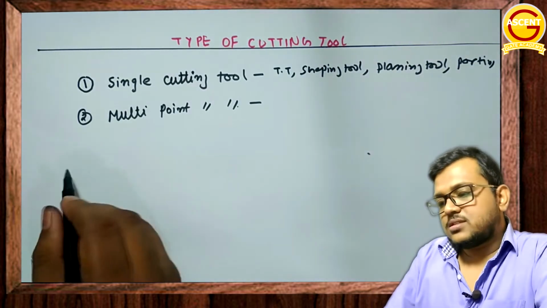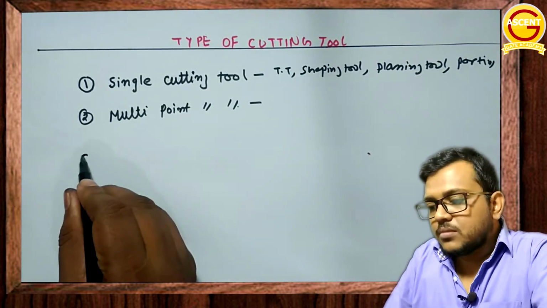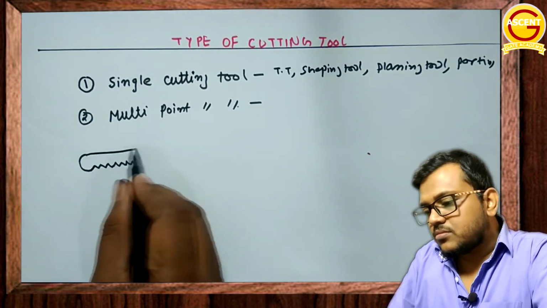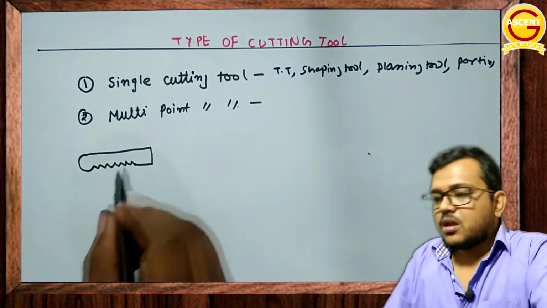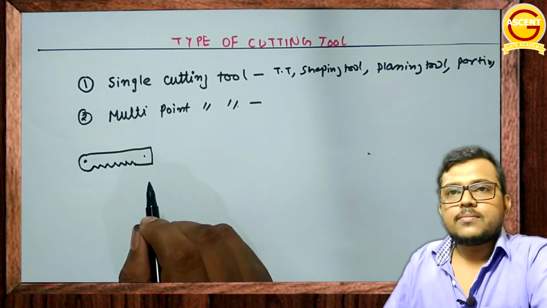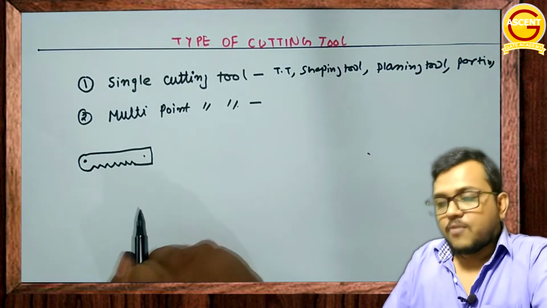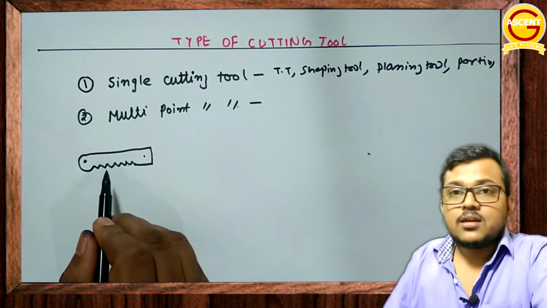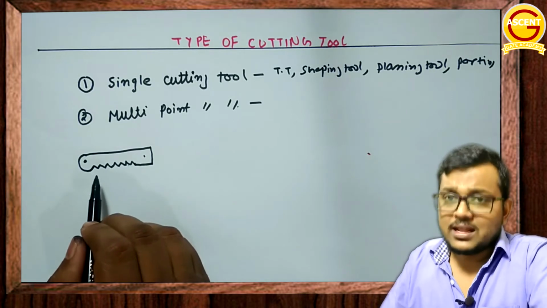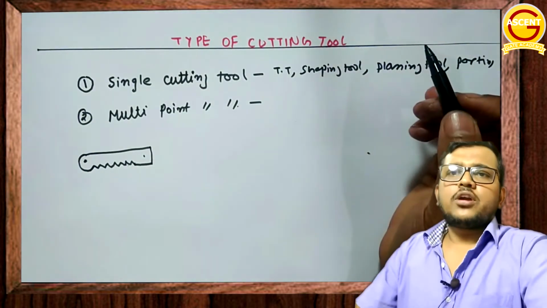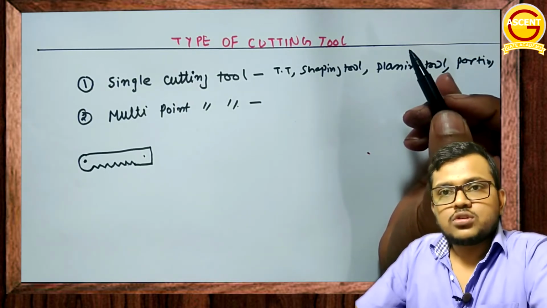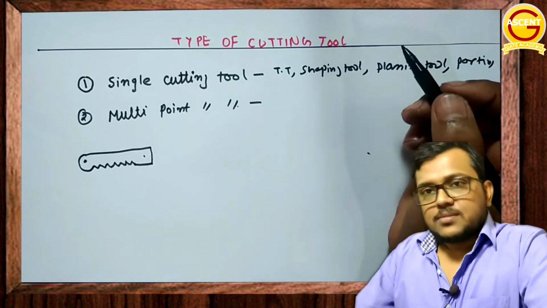Now can you tell me one thing? If I have a hacksaw, this is my hacksaw, right? Now tell me, is this an example of a single point cutting tool or a multi point cutting tool? That will be a single point cutting tool. Why? Although you can see tips here, only a single edge is involved in cutting. Hence, this is an example of a single point cutting tool. Understood? Now, next is the multi-point cutting tool.